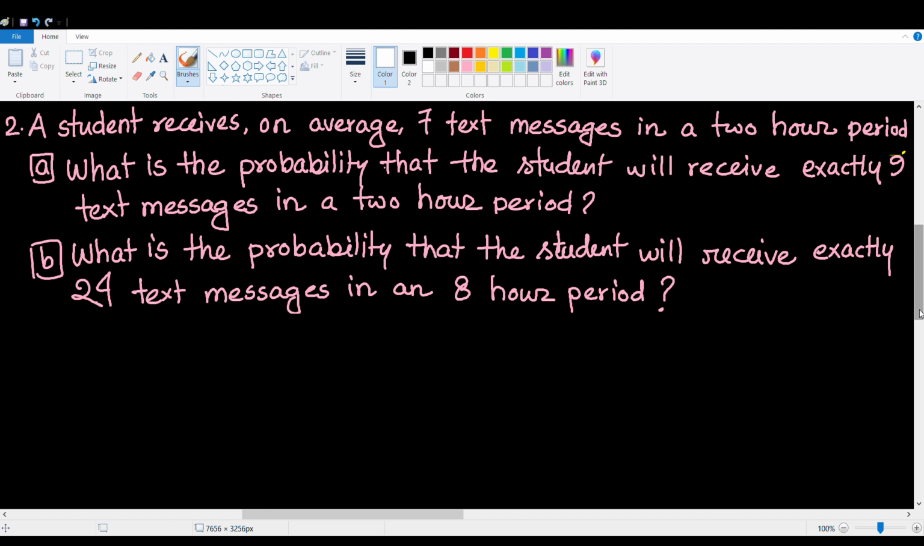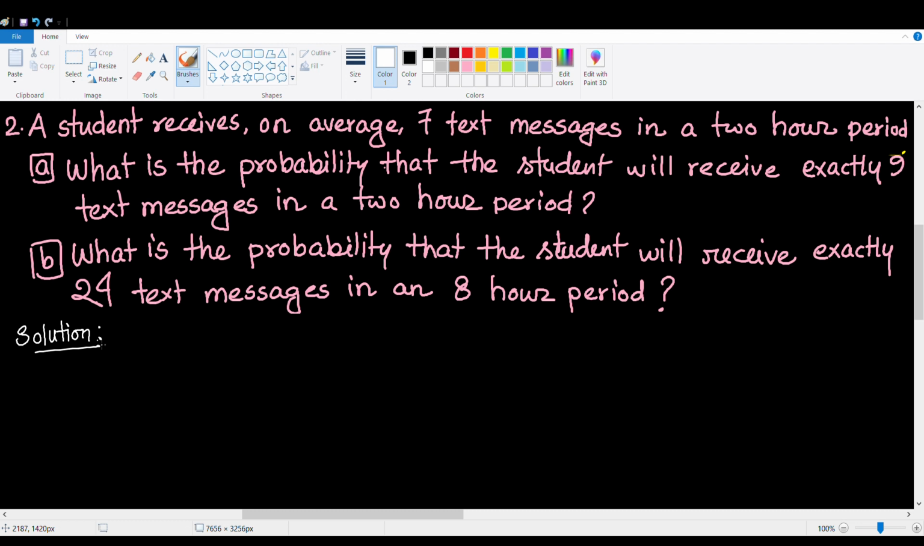What is the probability that the student will receive exactly 9 text messages in a 2 hours period? So what do you think we have to do in order to solve this problem? Would you like to give it a try? You can pause the video and try to solve it by yourself. Now, there's something that you need to pay attention to.